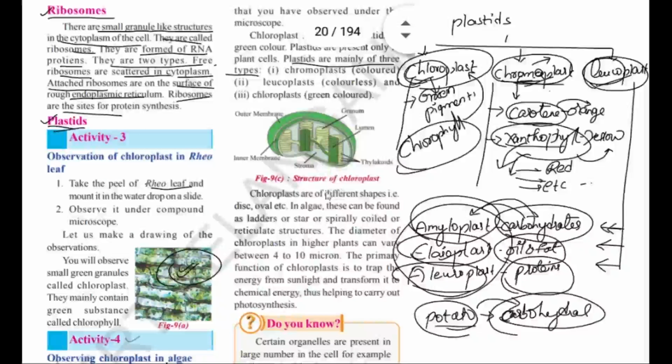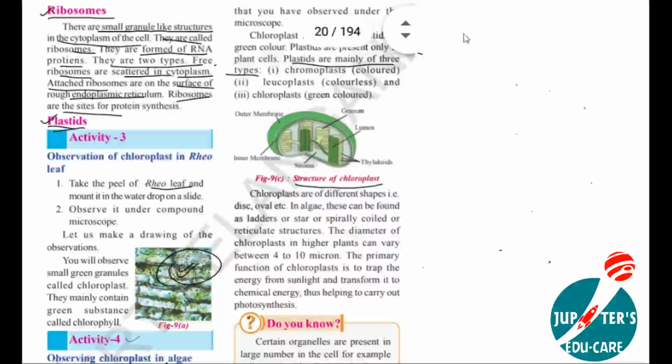Now, let us observe the structure of chloroplast. Here it is, the chloroplast, one of the plastids, which is a site for photosynthesis. In the structure of chloroplast, you can observe granum, thylakoids, stroma. These are the main parts involved in the photosynthesis process. See the shape of the chloroplast.